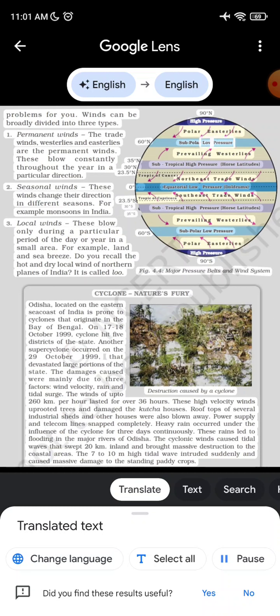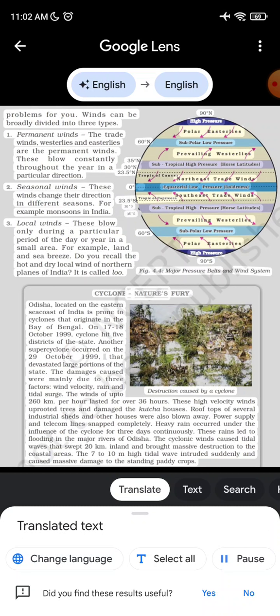Subpolar low pressure. Prevailing westerlies. Subtropical high pressure, hot latitudes. Northeast trade winds. Equatorial low pressure, doldrums. Southeast trade winds. Tropic of Capricorn. Subtropical high pressure, hot latitudes. Prevailing westerlies. Subpolar low pressure, polar easterlies. High pressure. Fig. 4.4. Major pressure belts and wind system.